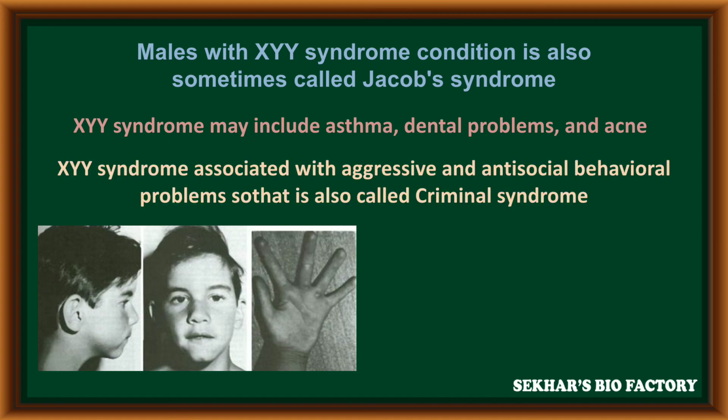It is generally associated with aggressive behavior and antisocial behavioral problems, so XYY syndrome or Jacob syndrome is also called criminal syndrome. It was studied in some persons who were in prison.